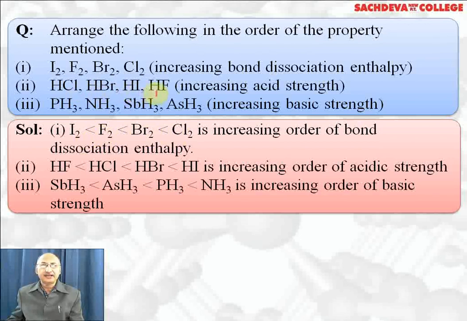HCl, HBr, HI, HF, acid strength: HF is weakest, then HCl, then HBr, then HI is strongest. The reason is bond dissociation energy goes on decreasing due to increase in bond length, which is due to increase in atomic size of halogens. Increasing basic strength: PH3, NH3, SbH3, arsine. SbH3 will be weakly basic, then arsine, then phosphine, and ammonia will be strongly basic. Reason: nitrogen being smaller in size and most electronegative, the lone pair is readily available, less available in phosphine, even less available in arsine, and least available in SbH3 among these.